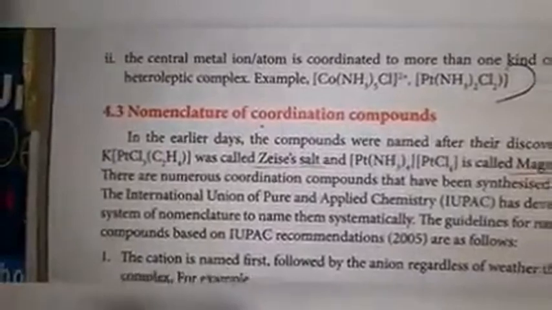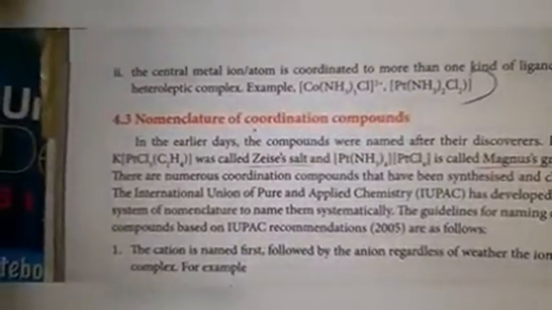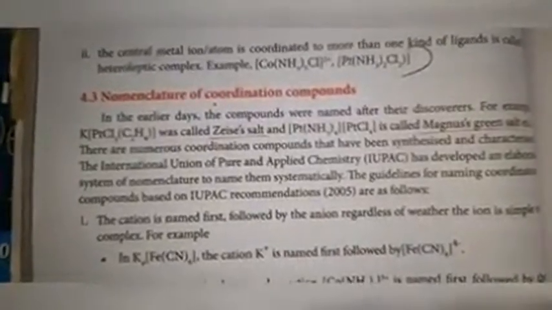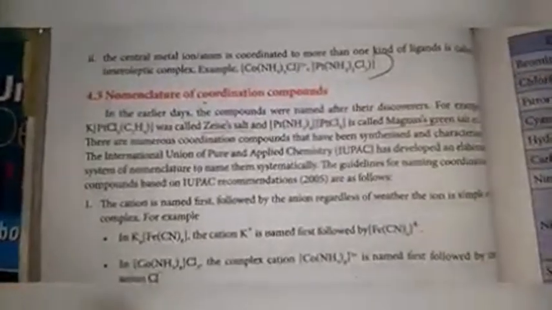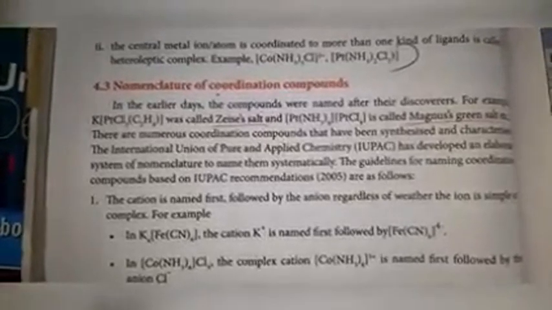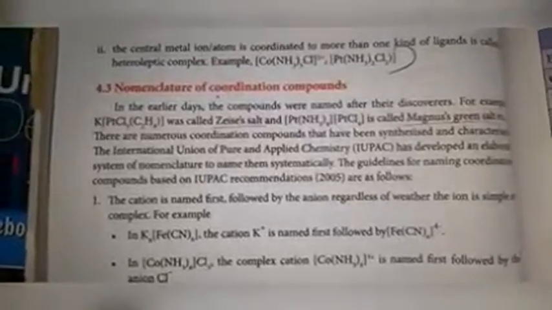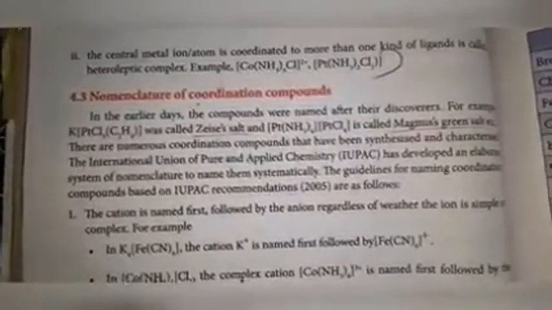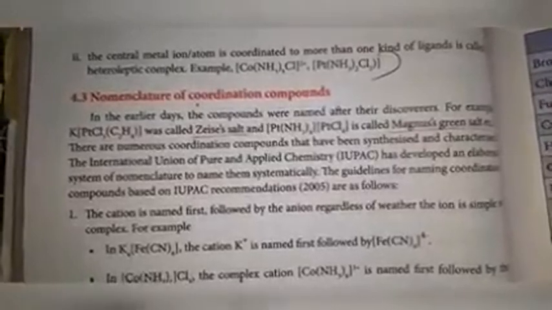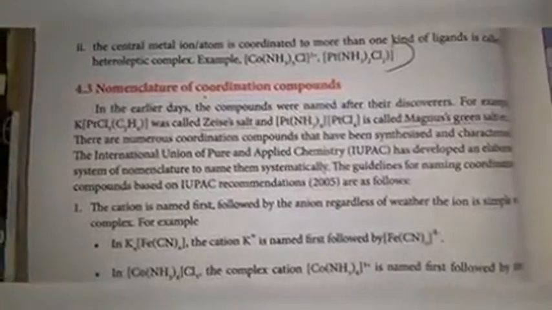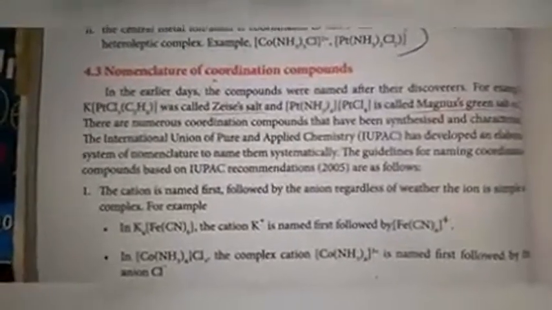There are numerous coordination compounds that have been synthesized and characterized. The International Union of Pure and Applied Chemistry has developed and elaborated a system of nomenclature to name them systematically. So some rules are given for writing the names of coordination compounds as per IUPAC rules. The guidelines for naming coordination compounds based on the IUPAC recommendations are as follows. First one,